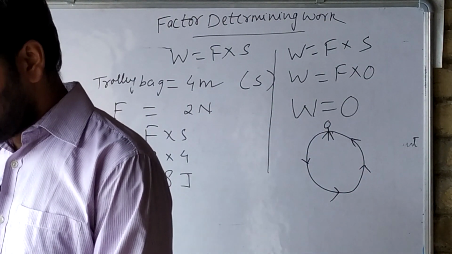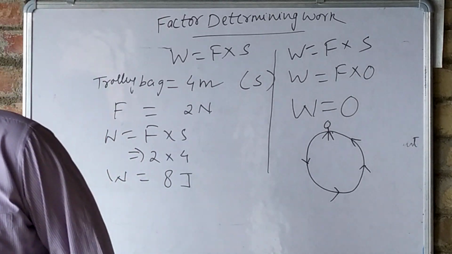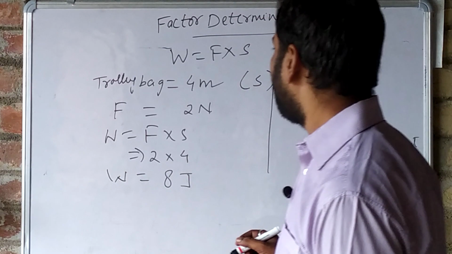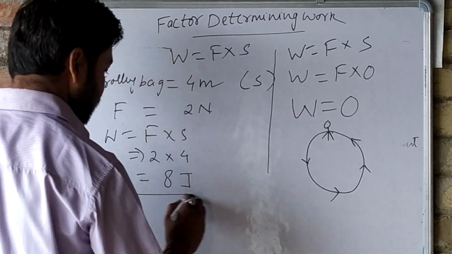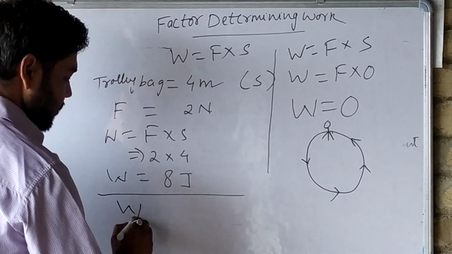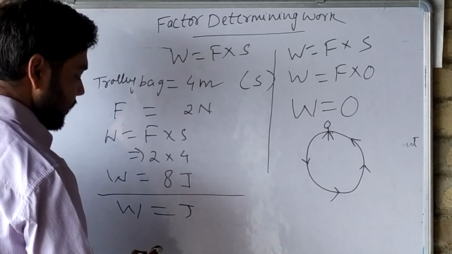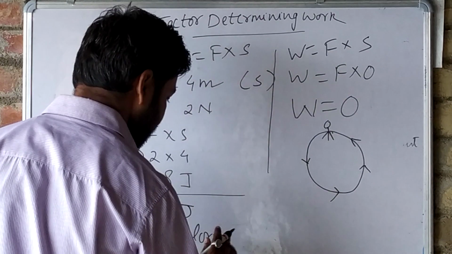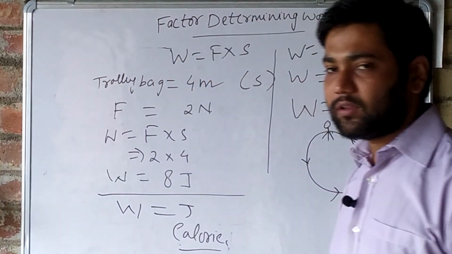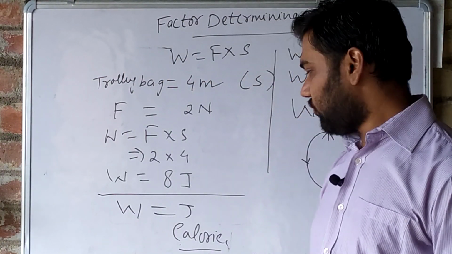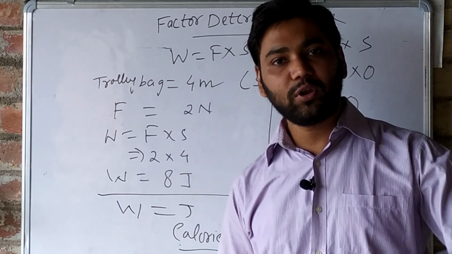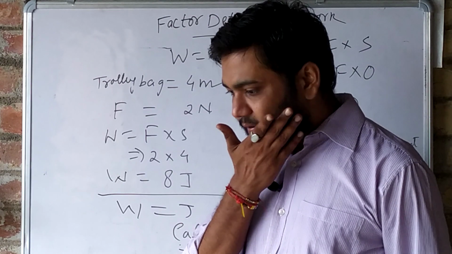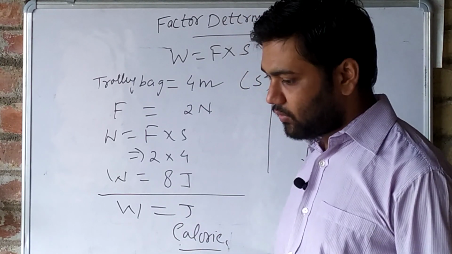So now we have to study the units of work. I have already told that the unit of work is joule. One more unit we have is calorie. Calorie is the older unit of work. In previous times we used calorie to determine the work.